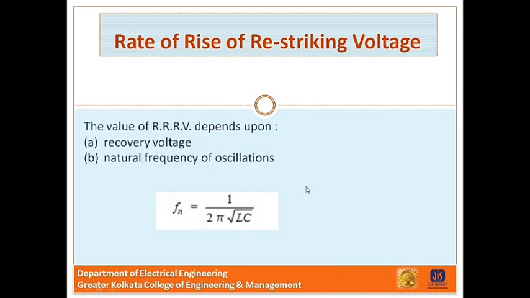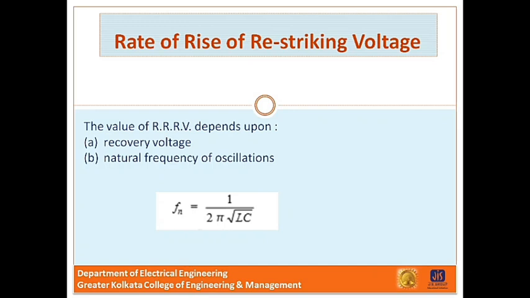This transient voltage is known as restriking voltage and may reach an instantaneous peak value twice the peak phase neutral voltage, that is 2Em.